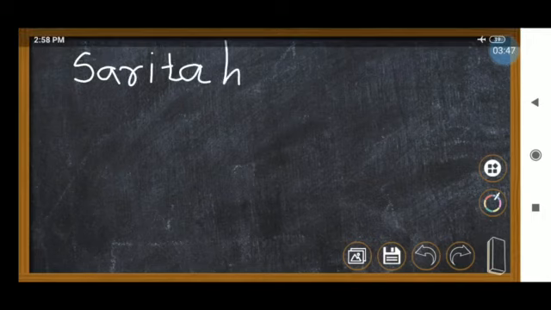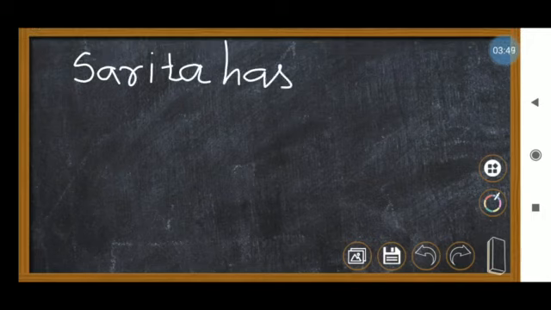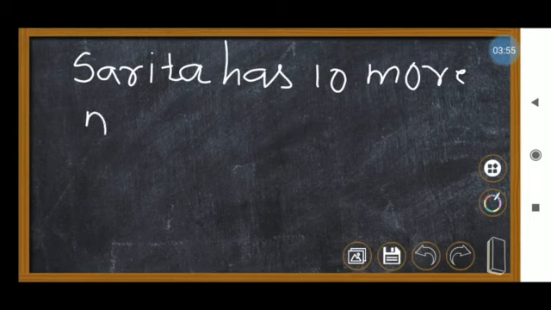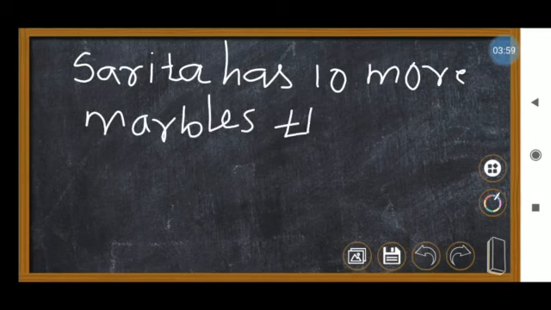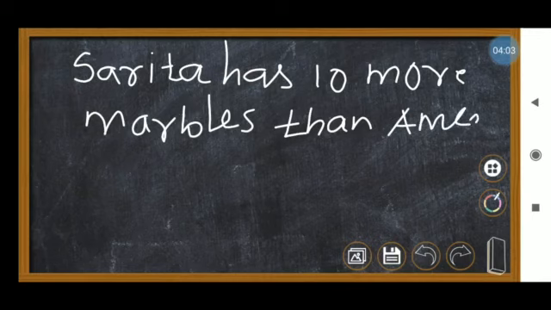First one: Sarita has 10 more marbles than Amina. This is the question.